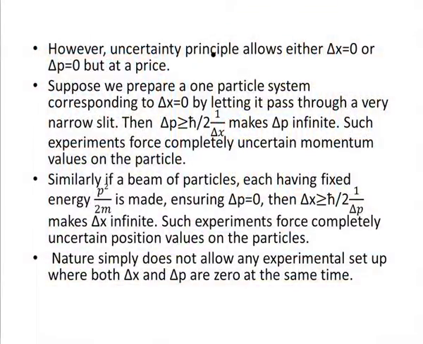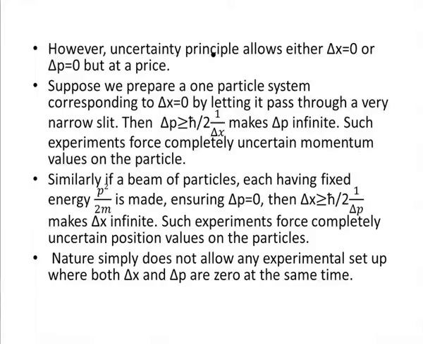However, uncertainty principle allows either delta x equal to 0 or delta p equal to 0, but at a price. Suppose we prepare a one particle system corresponding to delta x equal to 0 by letting it pass through a very narrow slit. Then delta p is more than or equal to h bar by 2 into 1 by delta x, and this makes delta p infinite. Such experiments force completely uncertain momentum values on the particle.